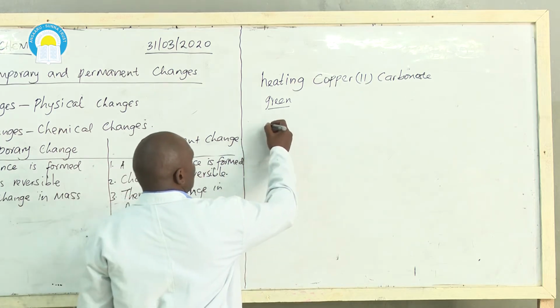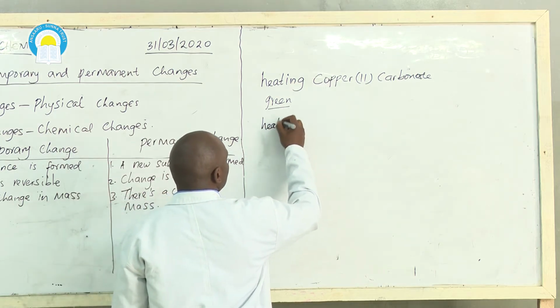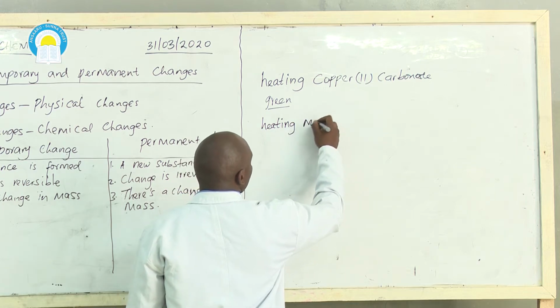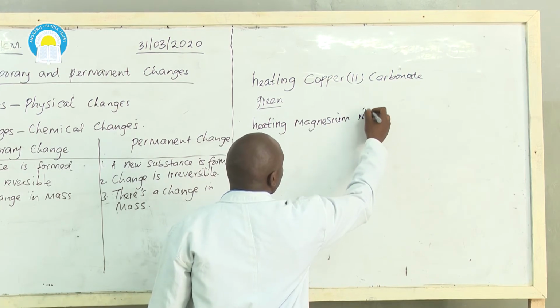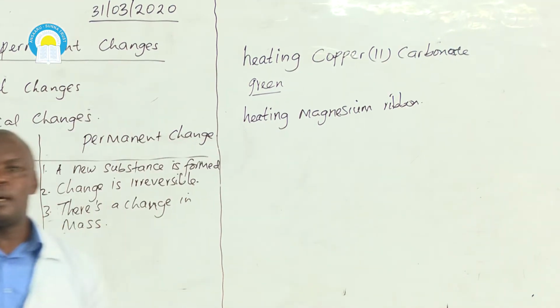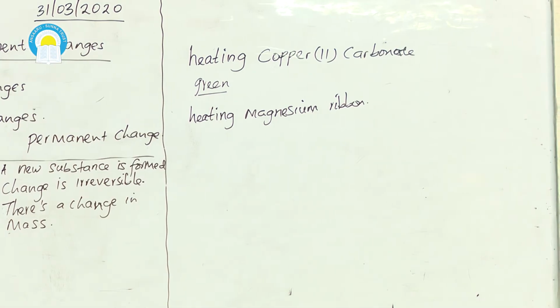Let's consider an example of heating magnesium ribbon. When you heat magnesium ribbon, it burns with a brilliant white flame, a very, very bright flame, to produce a white powder. The white powder that is formed is magnesium oxide. The white powder, which is magnesium oxide, is also different from the original magnesium. Therefore, a new substance is formed.